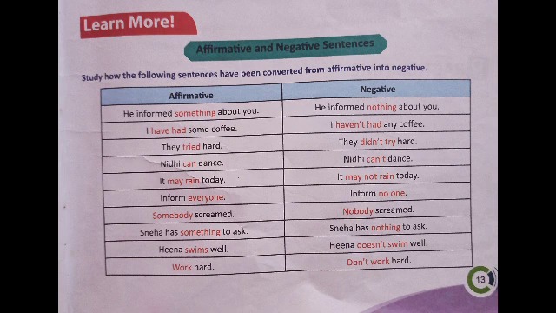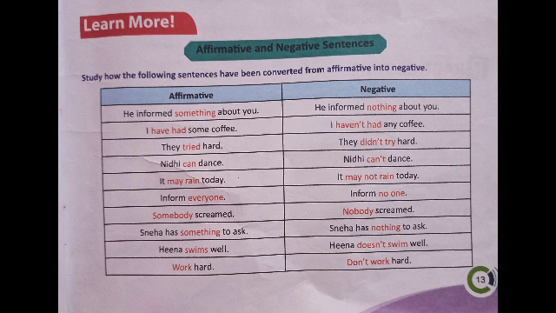Here, see: Hina swims well. Swim means present tense. Swim is the V1 form. So, Hina swims well. Here swims is swim plus s. We know that in simple present tense, if the subject is singular, add s or es to the verb. Here Hina is singular, so add s along with the verb swim. Hina swims well. So we know that this is present tense.